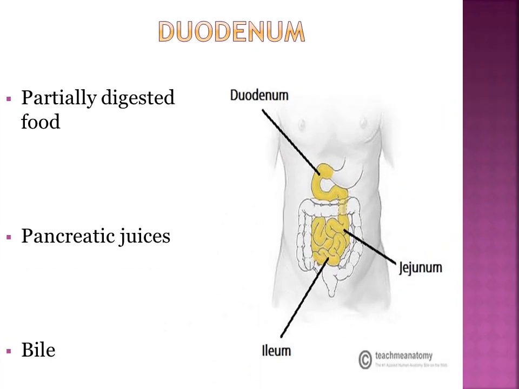Now we have the first part of the small intestine, duodenum. It is about 10 inches and it is the shortest part of the small intestine. It receives partially digested food from the stomach and plays a vital role in the digestion. Bile and pancreatic juices enter the duodenum and break down food into small pieces.